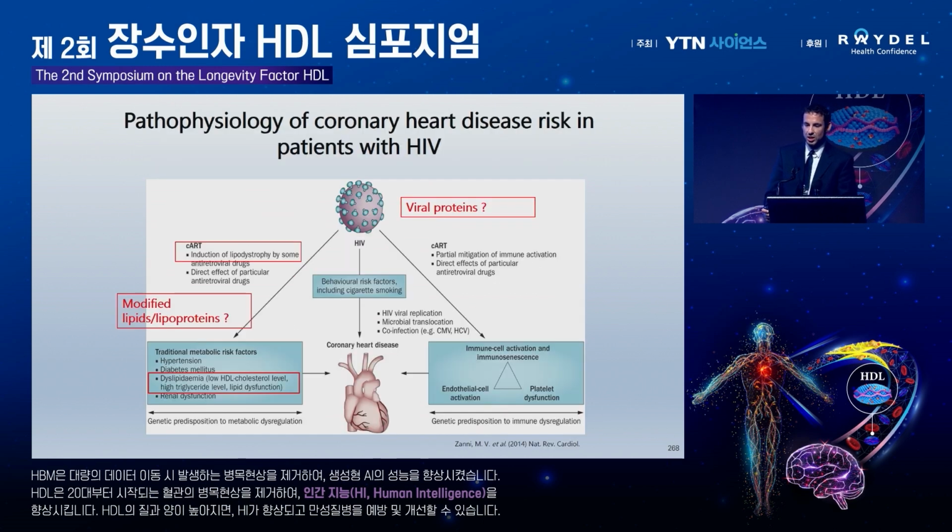The pathogenesis is quite complicated. There's a complicated crosstalk between multiple factors. The virus, the viral proteins, they have their independent effect. There's also a combined effect of the antiretroviral itself. This modifies the lipids and lipoproteins, which together with the traditional cardiometabolic risk factors contribute to a complicated crosstalk between the platelets, the endothelium, and the immune system. Collectively, this drives the atherosclerotic cardiovascular disease.